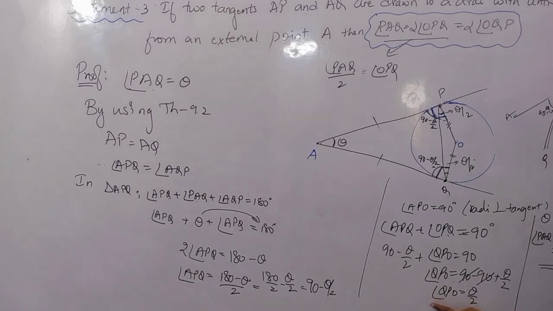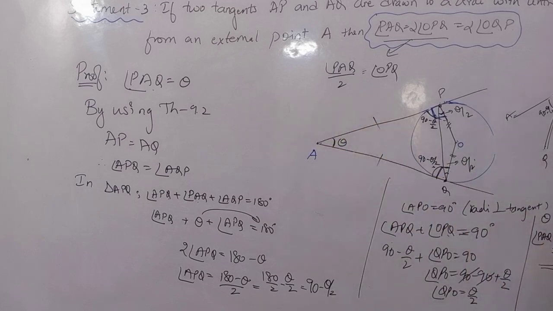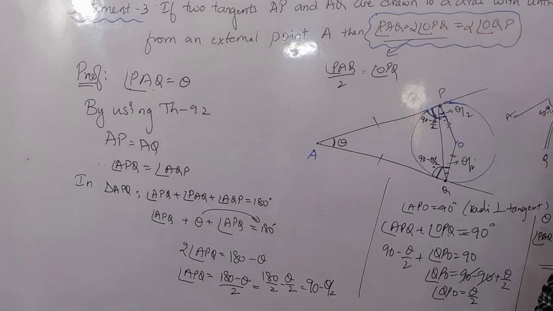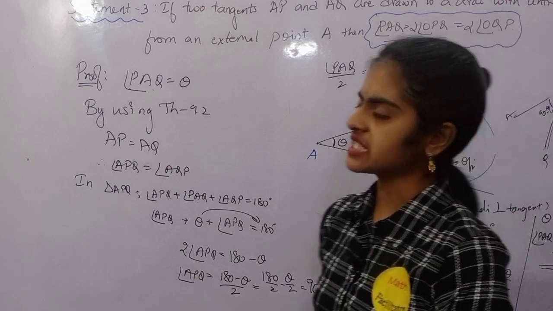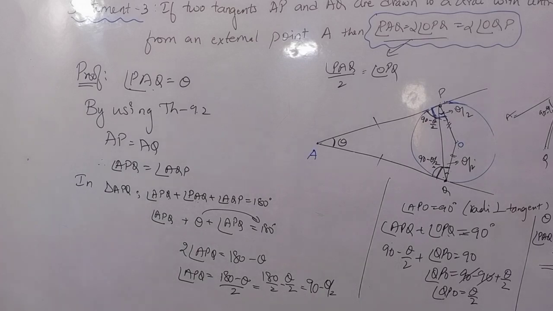So transposing 2 to the other side, theta is equal to 2 times angle QPO. But theta is nothing but angle PAQ. So I can write angle PAQ equal to 2 angle OPQ or POQ. Similarly, you can prove the other one also. This is how we can prove this statement, and I hope the explanation is very clear for you, and you will have to practice it once again.